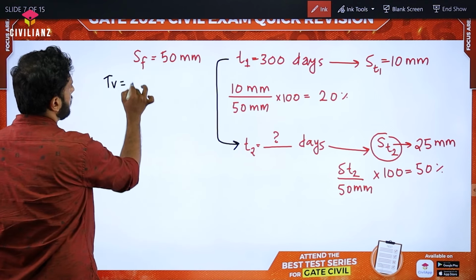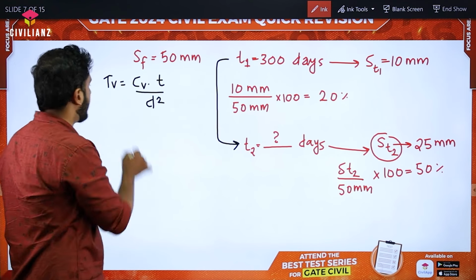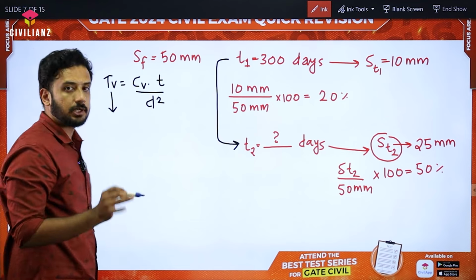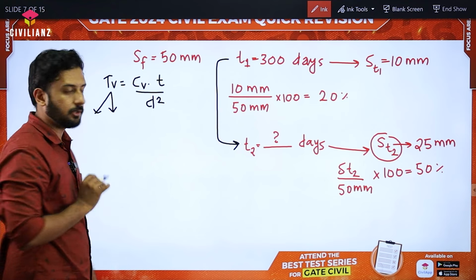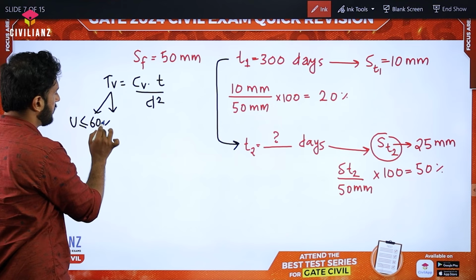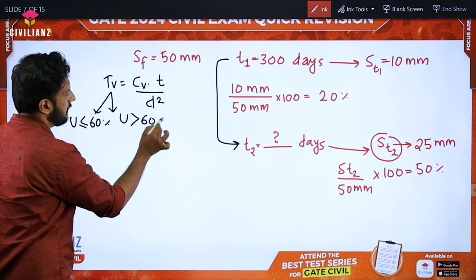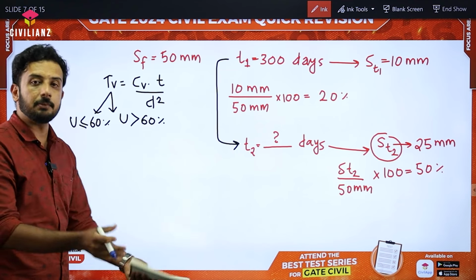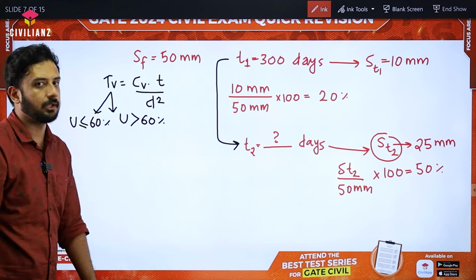This TV is equal to CV into T by D square. Whereas this TV is related to the degree of consolidation. But for this TV, we are having two equations. Hope you know that. One equation, if the degree of consolidation is less than or equal to 60%. Another equation, if the degree of consolidation is greater than 60%. We are having multiple equations for this. This one is very simple. This one is a little bit complicated, as you know.